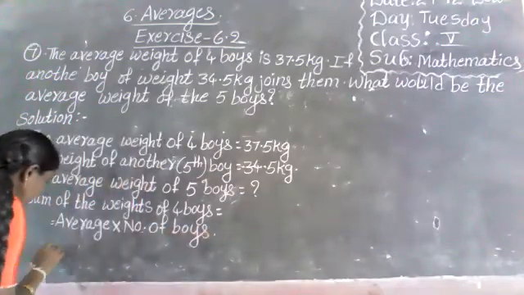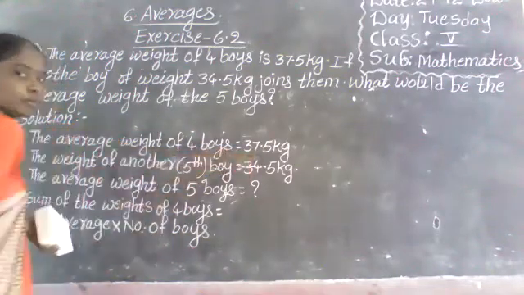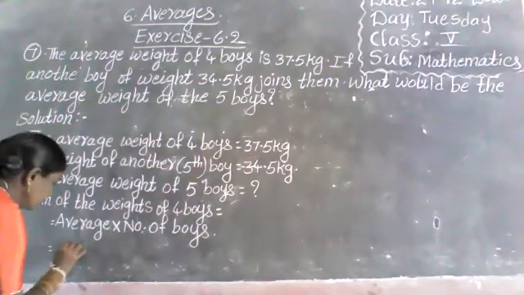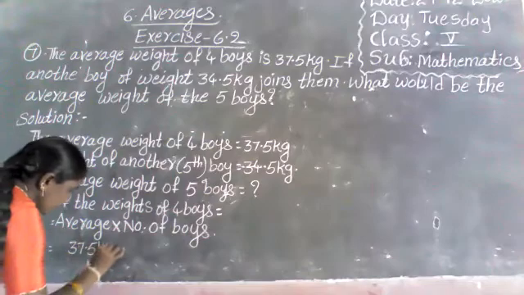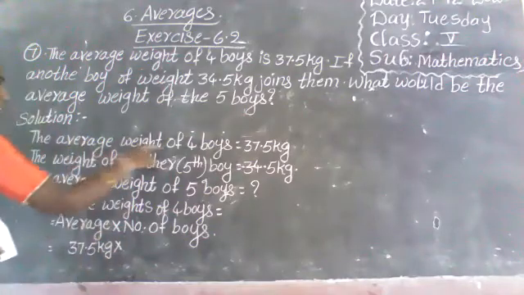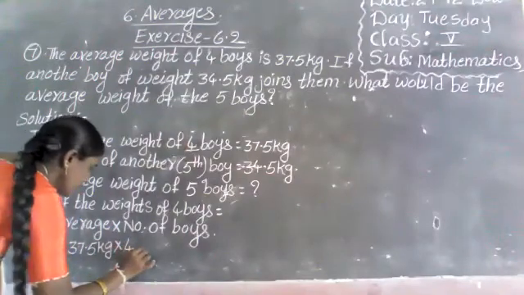What is the average? The average weight of 4 boys is 37.5 kilograms, into number of boys, yes, 4 boys. So we have to write 4. So what is the answer?